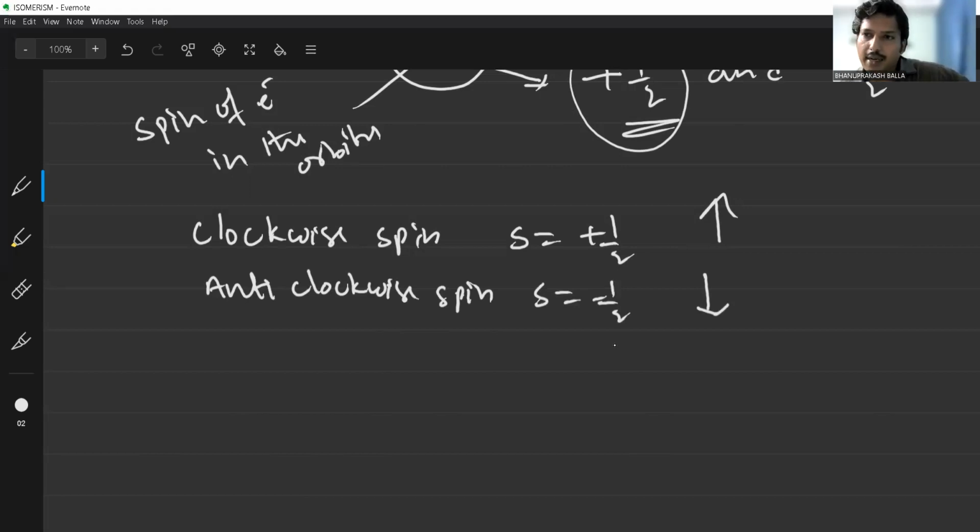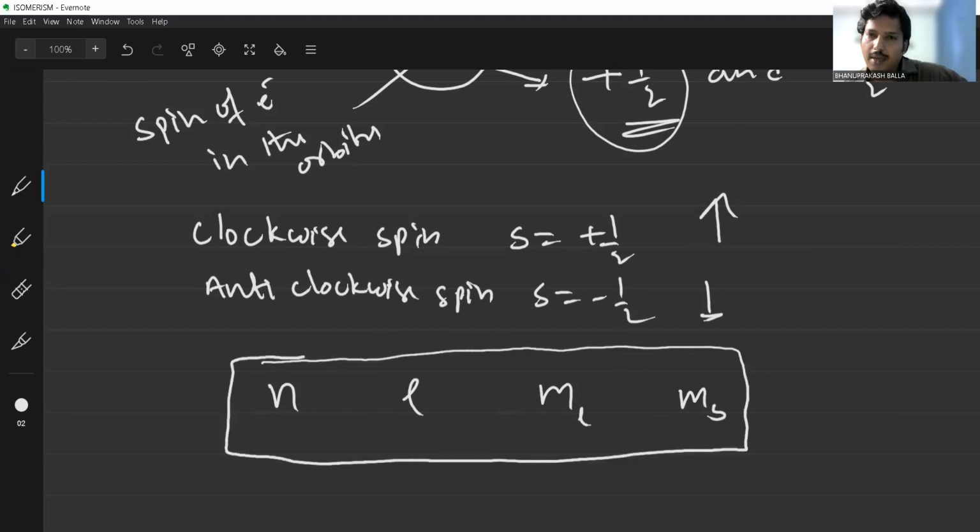The upward arrow indicates clockwise spin, and the downward arrow indicates the anti-clockwise spin of the electrons. Okay, now finally you can conclude that the n value, L value, ml value, and ms value, these four are the most important quantum numbers to find the exact location of the electron.